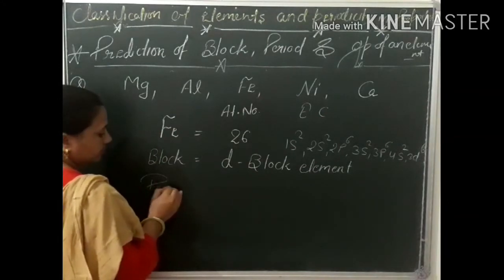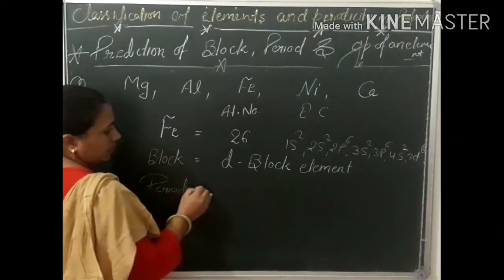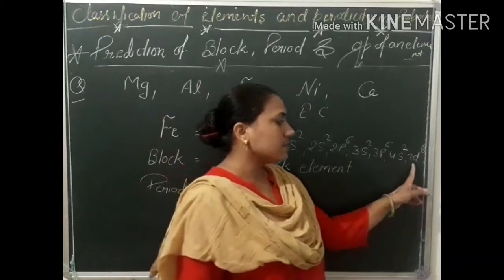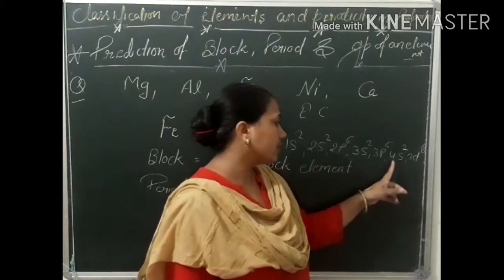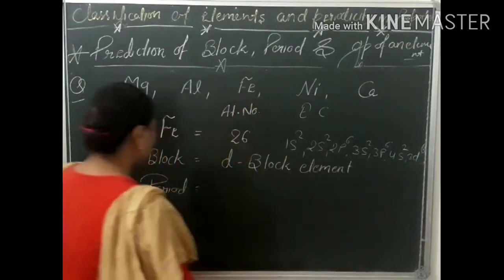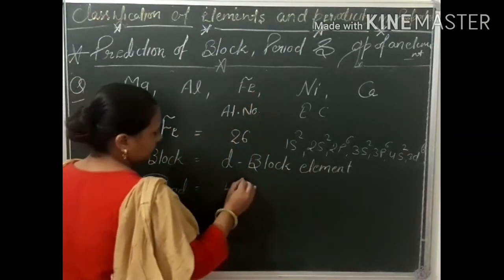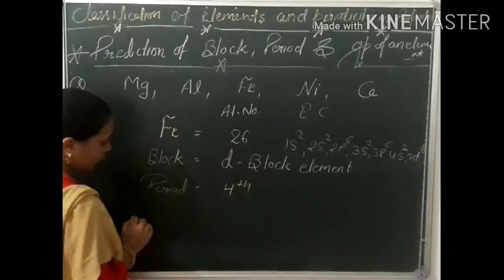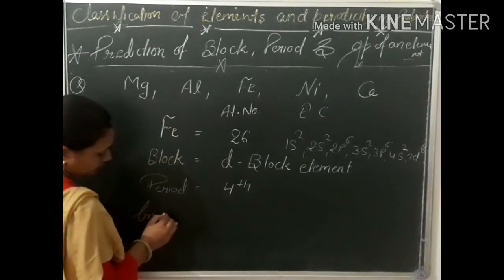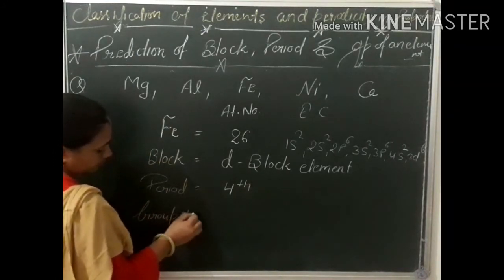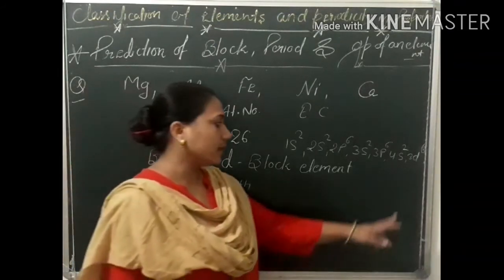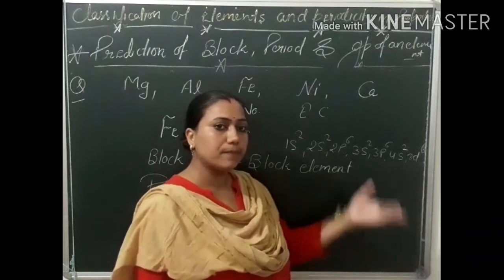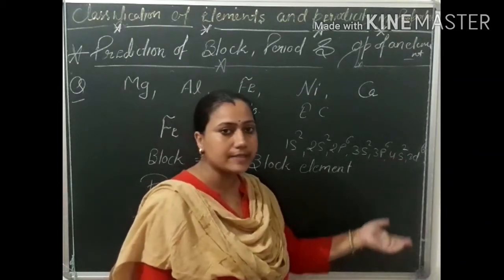Period: here we have (n-1)d and ns. Now the value of n is 4, so the period is 4th. And group number is equal to the number of electrons in the (n-1)d subshell plus the number of electrons in the ns subshell.